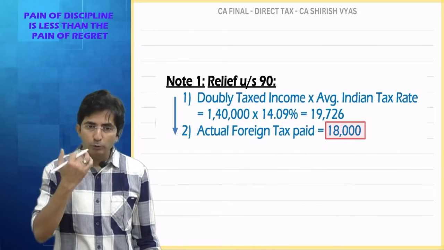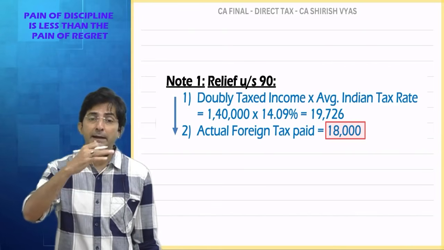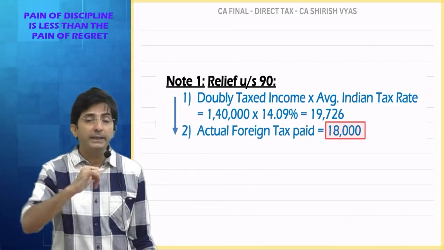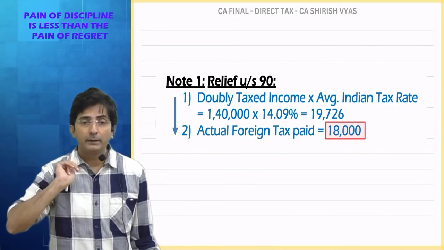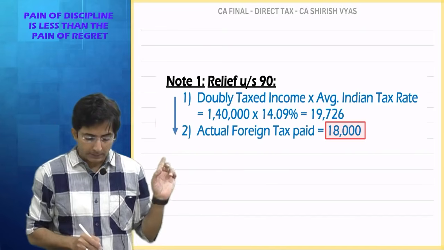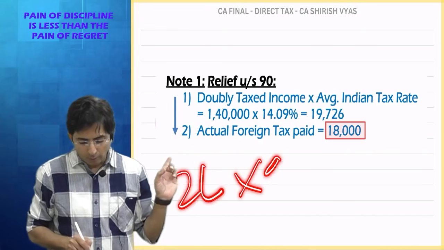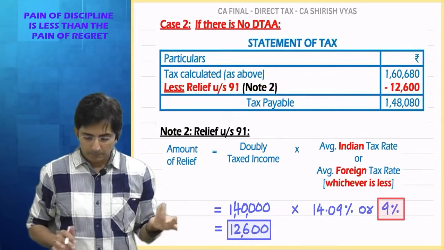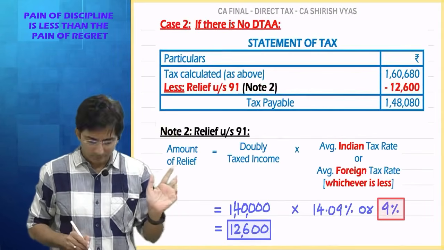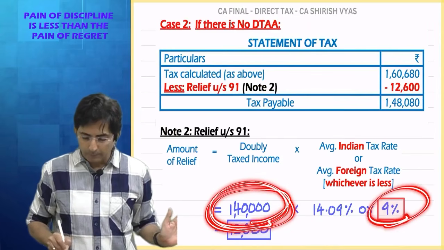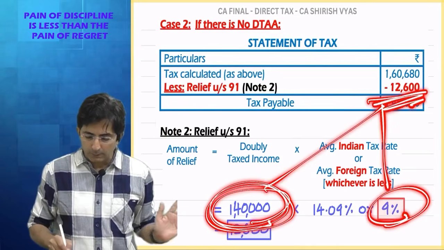See, this logic, most of the students do not know. They have by-hearted the formula mechanically. But what is the main difference between we having data or we not having? When we have data, we respect their law, and their law is taxing the full 2 lakhs. According to 2 lakhs, the relief comes to 18. But here, to hell with their law, India is taxing only 140. So at the rate of 9%, your relief comes to only 12,600.